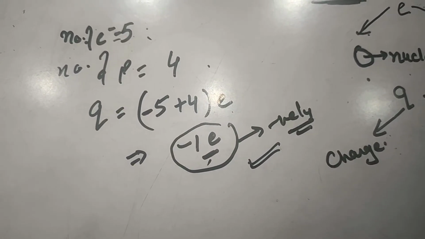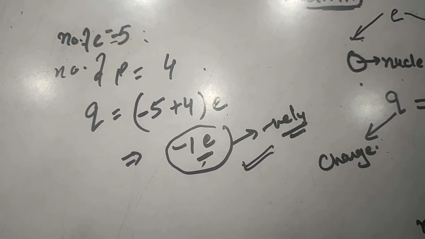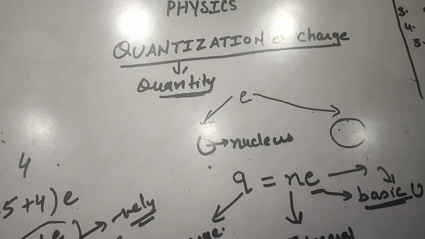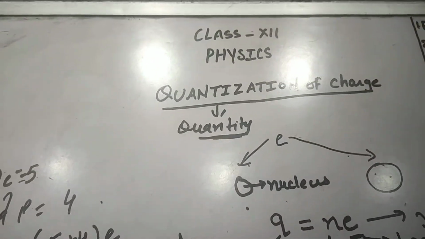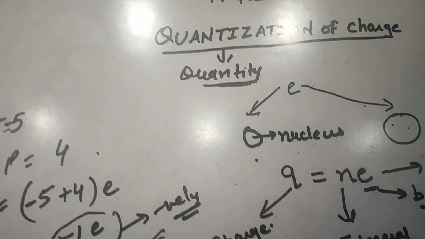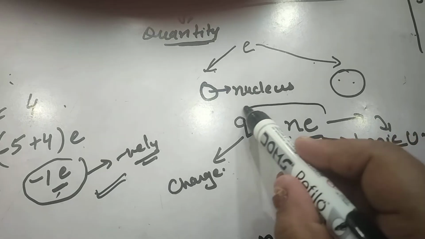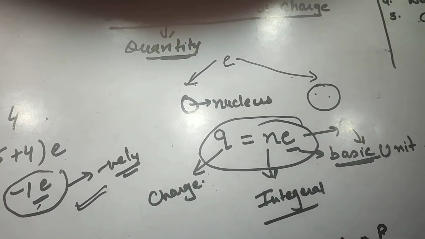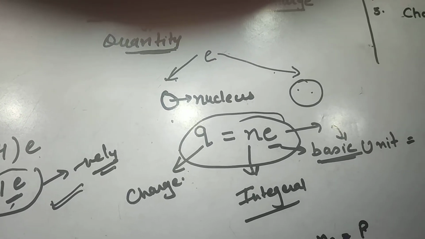The next question that comes to our mind is, what is the basic cause of quantization? Why does quantization of charge happen? What is the basic cause? The cause is that only an integral number of electrons will be ejected from one substance to another, right?